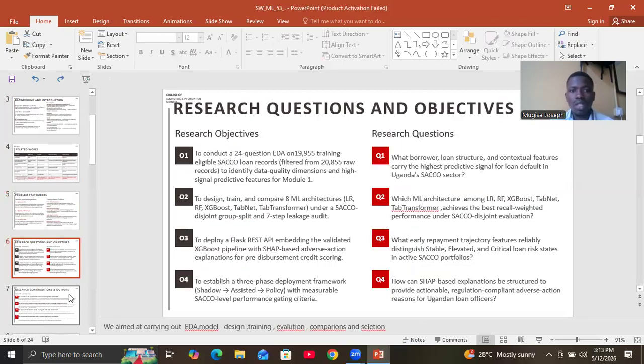And then we aimed at carrying out exploratory data analysis and then designing, training, comparing 8 models, and finally selecting the best. And also we wanted to deploy these APIs to be available for use. And then in our questions, we wanted to know which features carried the most predictive signals. And then we wanted to know which ML architecture is the best for our kind of problem. And we are also asking ourselves, how can we use SHAP to ensure explanation for the predictions that our model makes in order to meet regulatory requirements.